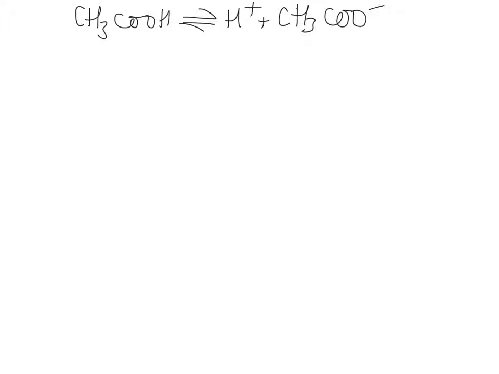So we make a general equation now to help us work some of this through. HA is the weak acid, because H plus is part of any acid. So it dissociates into H plus plus A minus. In this case, A minus, let's say, is CH3COO minus, but it can be anything. So we now know how to write an equilibrium for this, and we have defined a Ka.